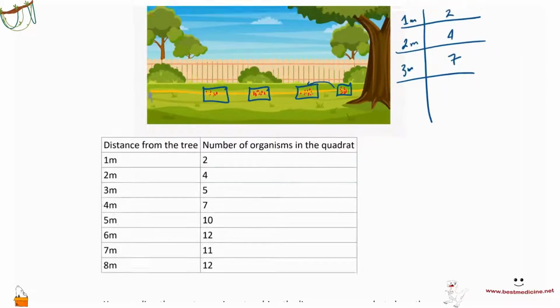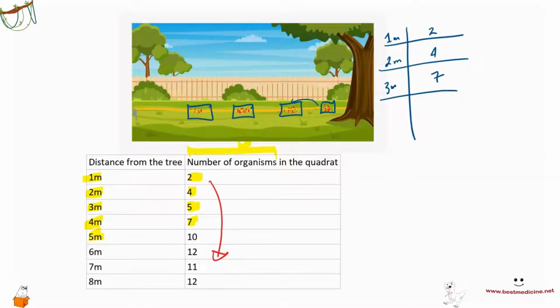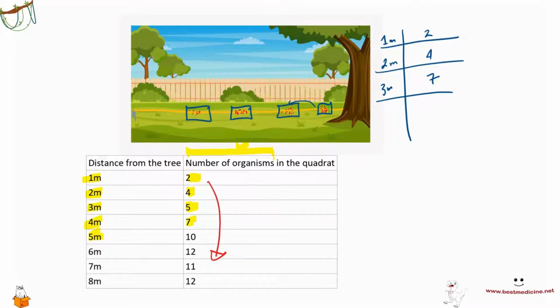So examples of these readings you could have is, for example, 1 meter gives you a number of organisms, a specific type of organism maybe, as 2. And then as we move further away, the number of organisms is increasing. This is just an example, but you could actually link this with science. How?